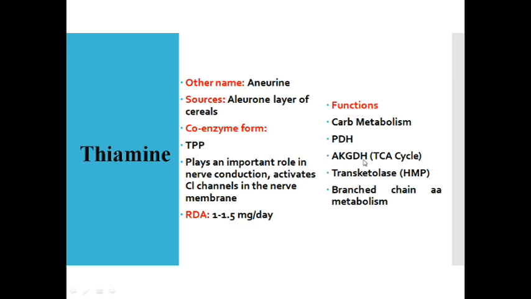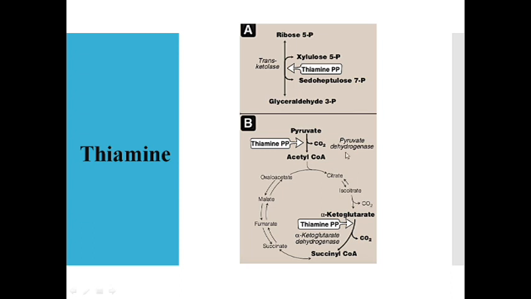The next enzyme is alpha-ketoglutarate dehydrogenase, again a multi-enzyme complex of the TCA cycle, and transketolase, which helps in the transfer of a keto group from a keto sugar to another sugar, producing a new keto sugar, via the HMP pathway. And it is also needed in branched chain amino acid metabolism, like valine, isoleucine and leucine. Let us look into the example. Pyruvate to acetyl-CoA with the help of pyruvate dehydrogenase involves the removal of carbon dioxide, hence it is called oxidative decarboxylation. Alpha-ketoglutarate is converted to succinyl-CoA, again an example of oxidative decarboxylation.